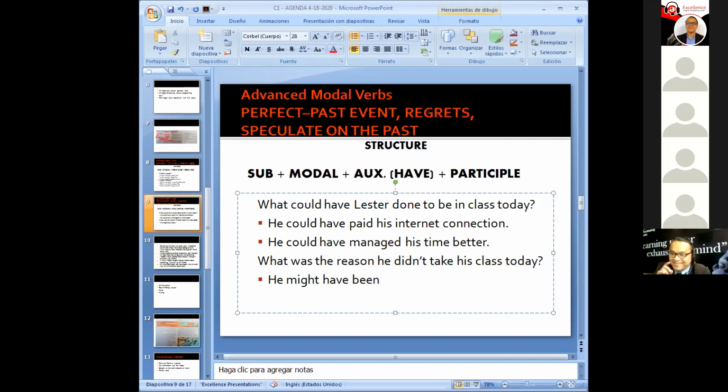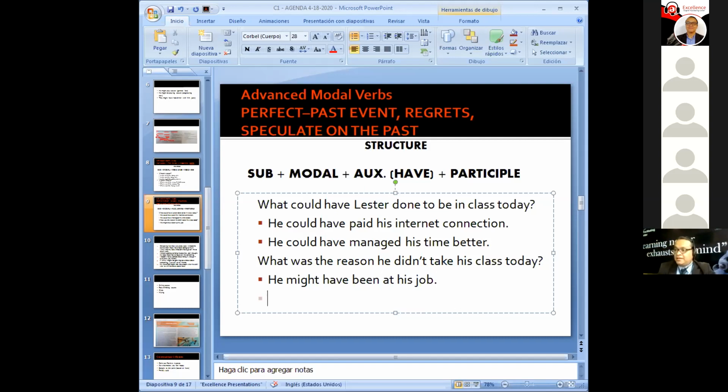Yes, I was about to say that too. He might have been busy at his job, right? Correct. Good one. I think that was what Charlie was also aiming to answer. Yeah, he might have been busy at his job. So here we're speculating. We're imagining the different scenarios in the past.